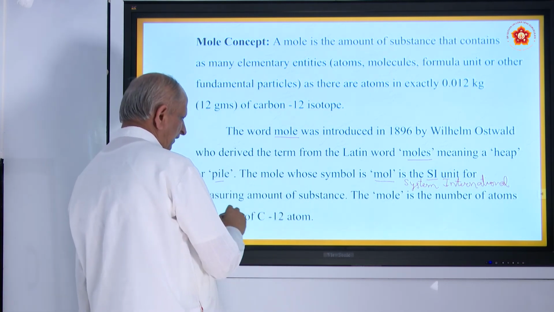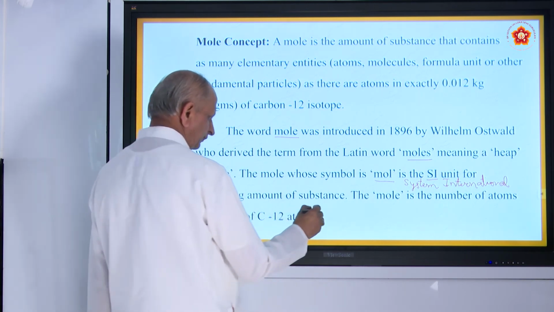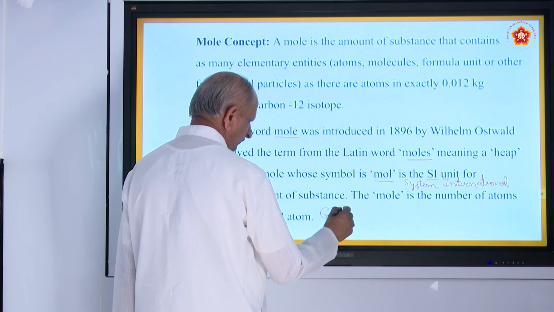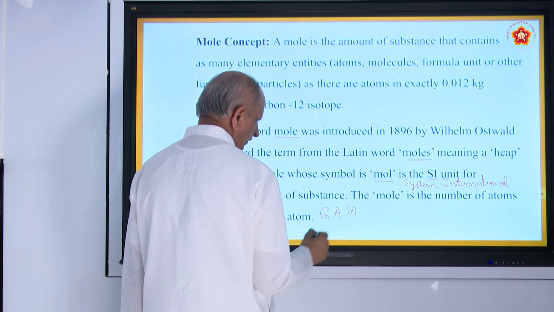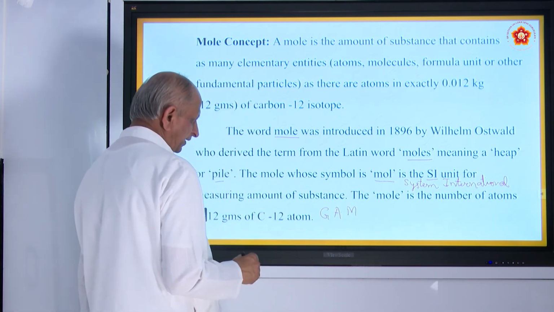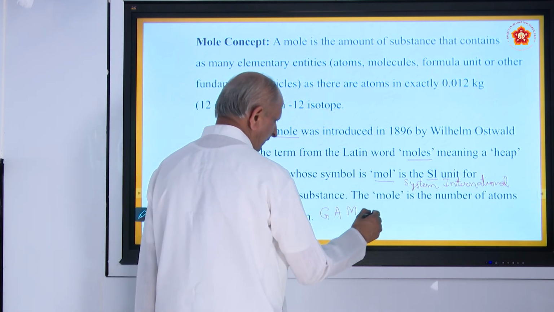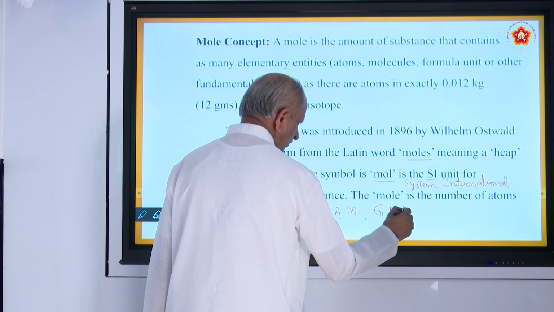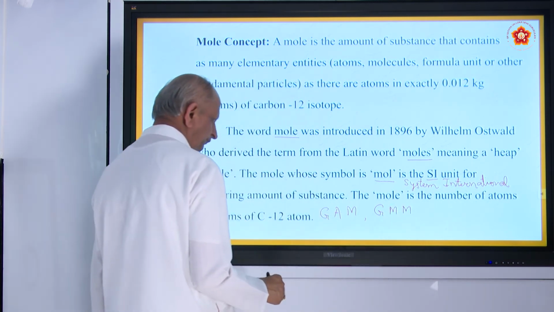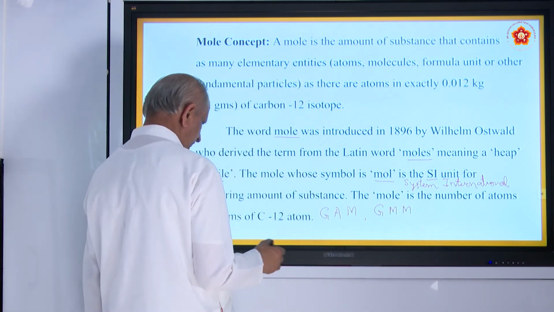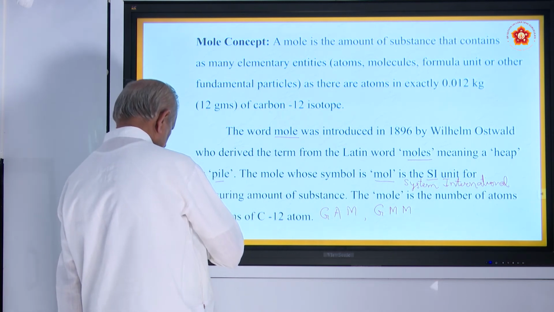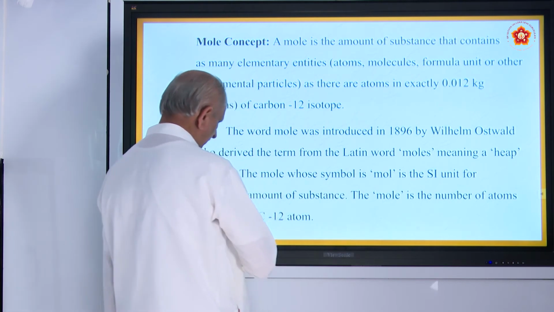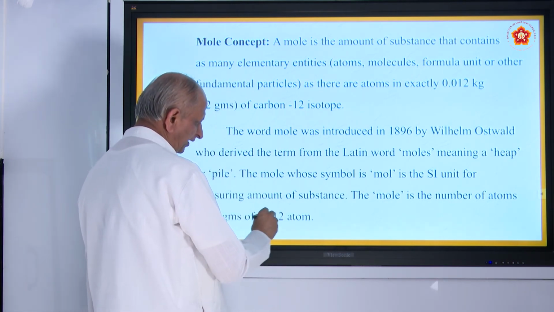This is called gram atomic mass, GAM. Or it may be the number of molecules in a gram molecular mass, or number of ions. These are called fundamental particles. The number of atoms present in 12 grams of carbon.